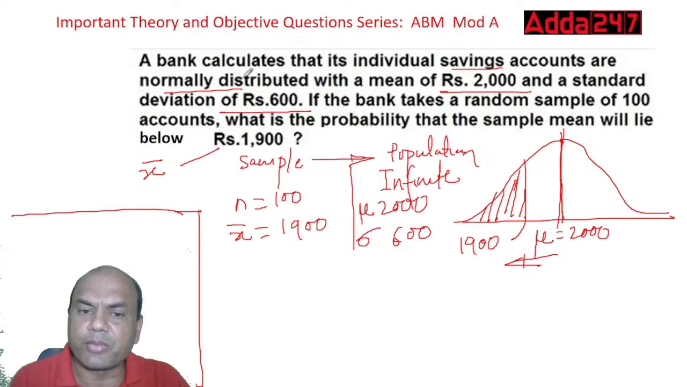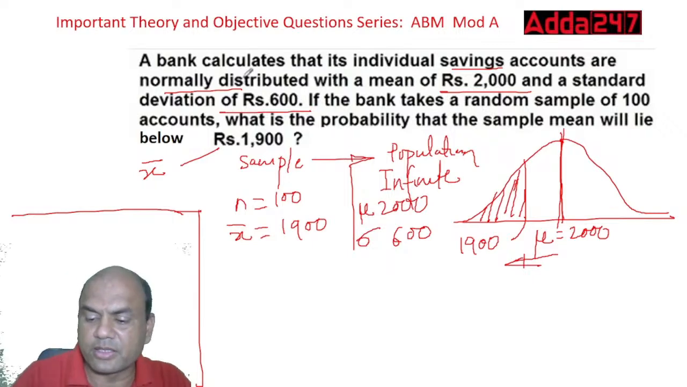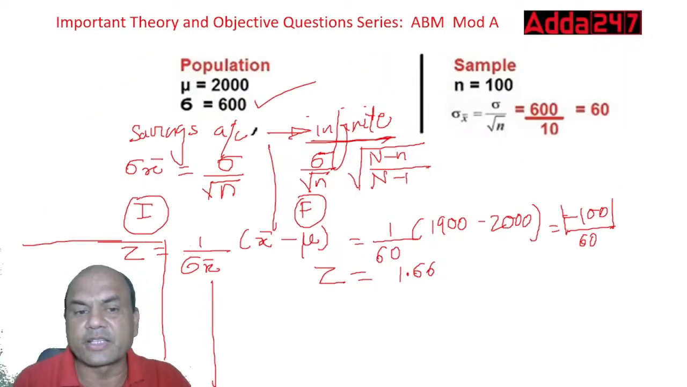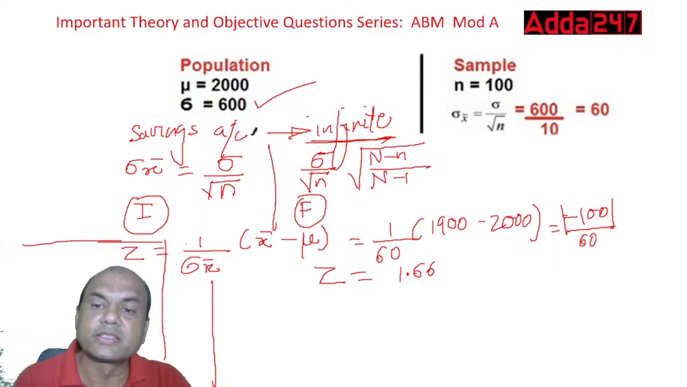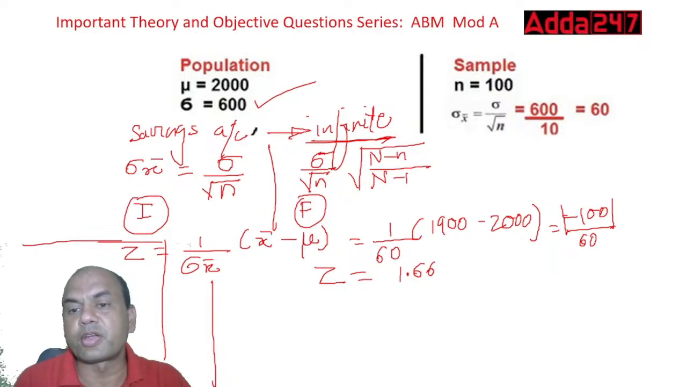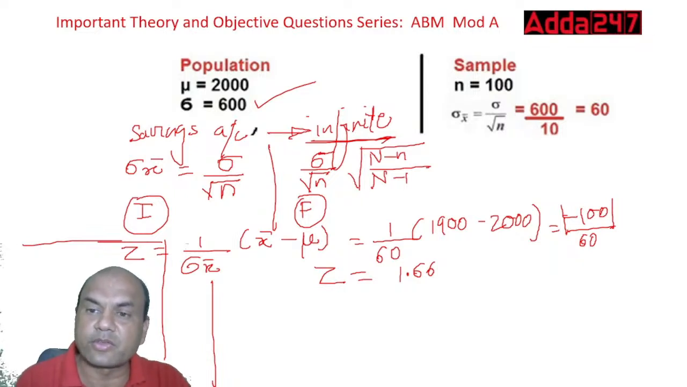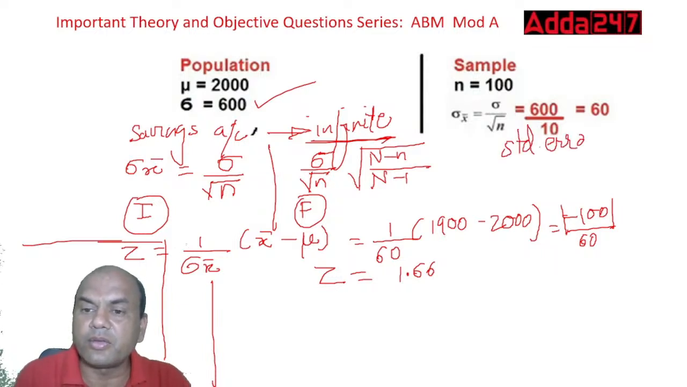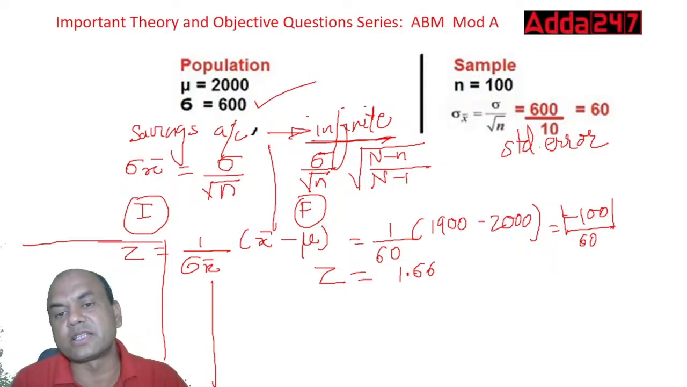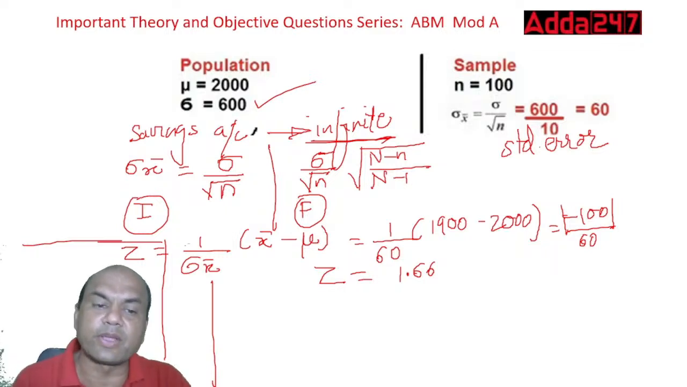Whenever you get such a problem, you firstly divide it into these four parts. Then apply the formula for psi x bar, psi upon root of n. If it's an infinite population, apply this psi upon root of n, 600 upon 10. 600 is psi, standard deviation, root of n, root of 100. So 10, so 60. You got it, psi x bar. So this is known as standard error. Now once you get this standard error, what you do next is find the z value.